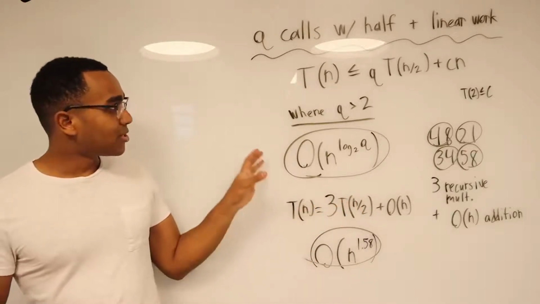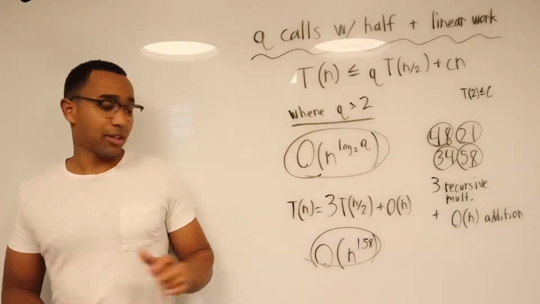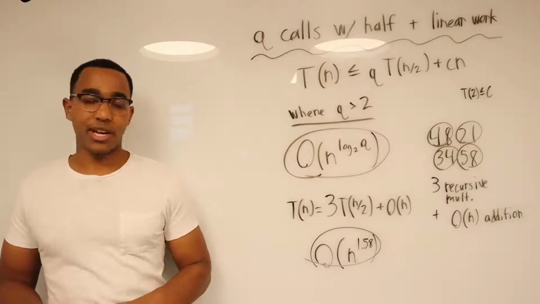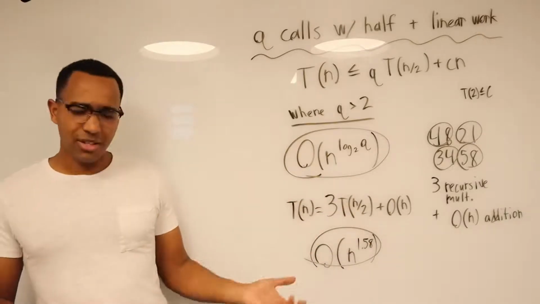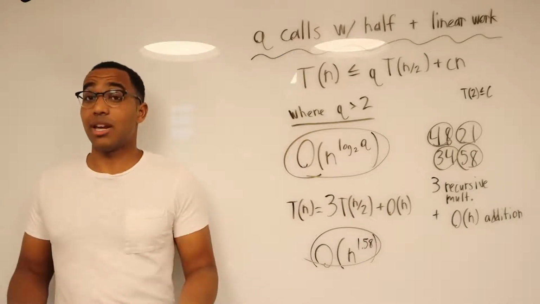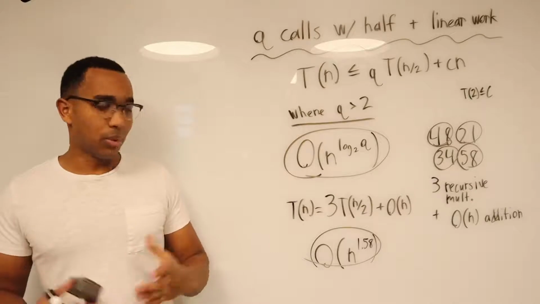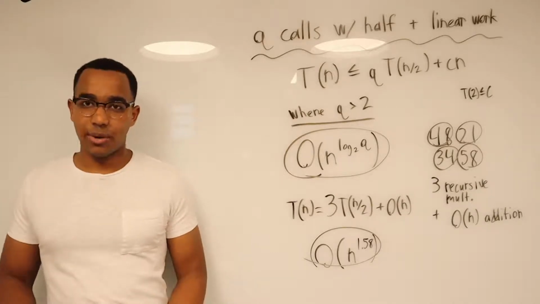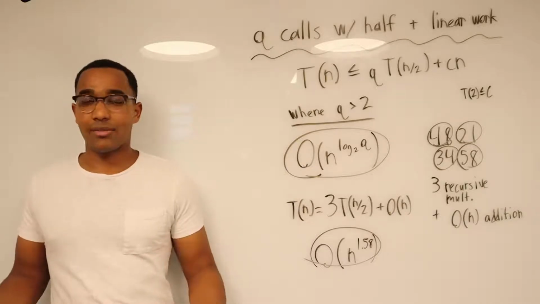So now we've seen this, and we saw how we changed it to n to the 1.58. And this is called recurrence multiplication. It uses 3 recursive multiplications, a few more additions than the original method, but there's actually a faster way of multiplication that runs in n log n time that was actually discovered in 2019, but we won't go over that here. Now let's look at the final generalization that we can take away that will allow us to eyeball a lot more recurrences and not have to solve anything.